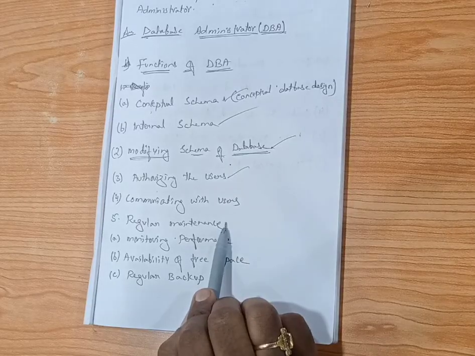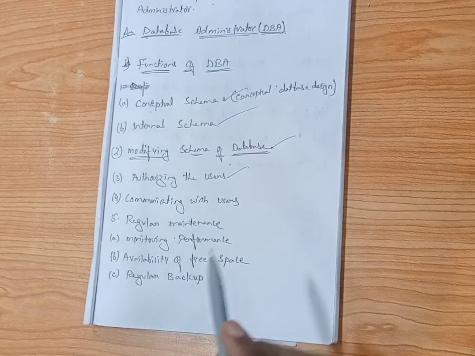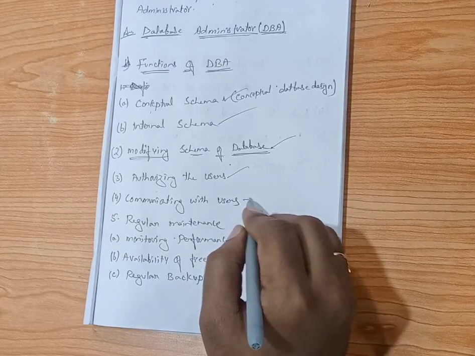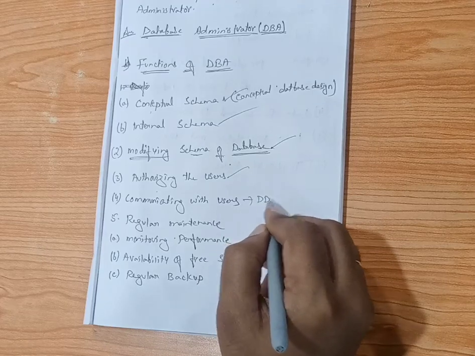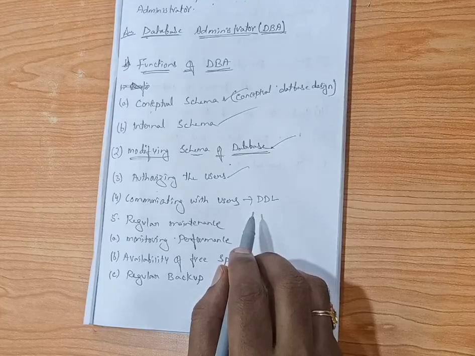So, now we are communicating. DBA, database administrator, is communicating with the users, and ensuring the data is regularly available to the users to define the data. External schema uses the external DDL. DDL in the sense, what do you know about DDL? DDL is data definition language. So, DDL also helps maintain the data redundancies.